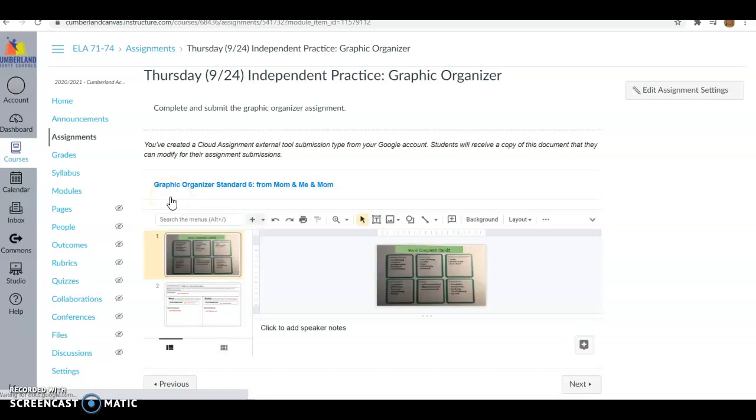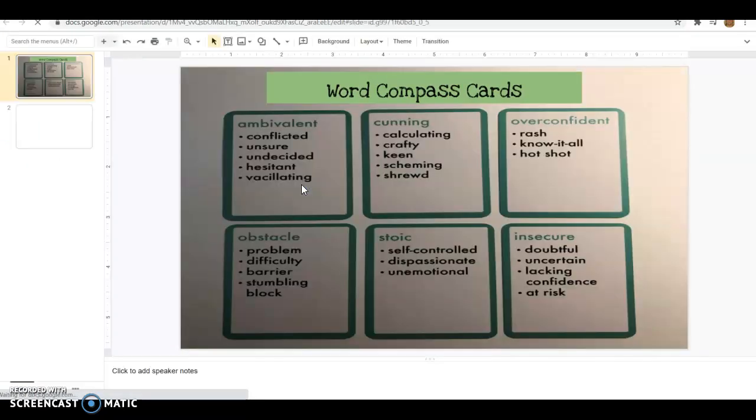All right, it does appear to be very tiny when you first open it. However, you can click on the assignment and it will open it up large for you. The first slide is called Word Compass Cards. Word compass cards are words that are grouped together due to meaning. So you have the top words: ambivalent, cunning, overconfident, obstacle, stoic, and insecure. These are the words you are choosing from on the next slide.